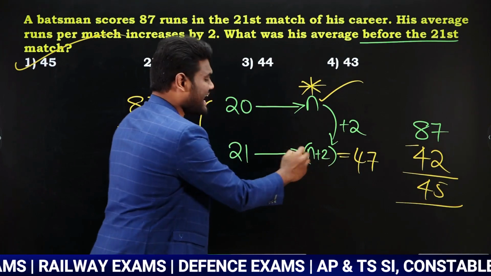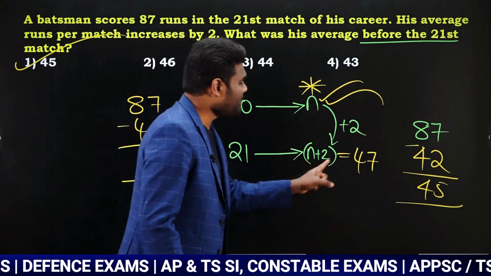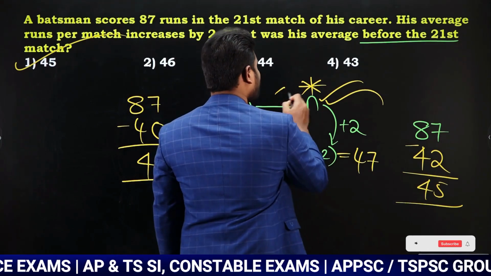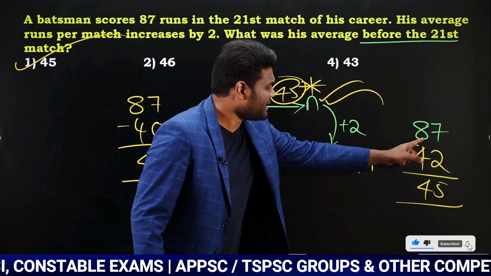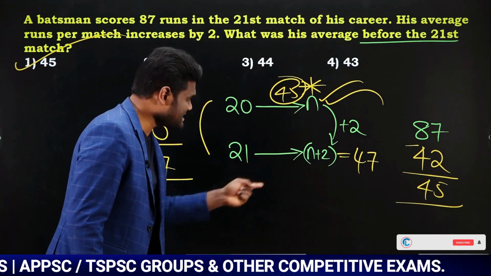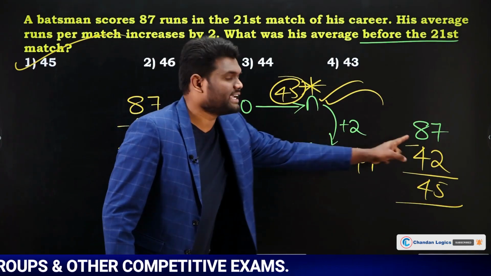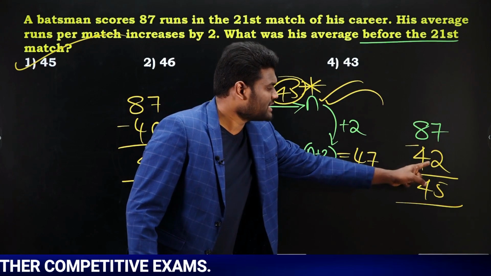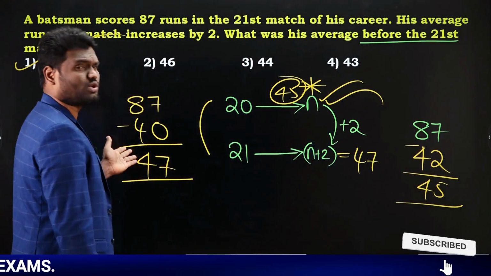So this value is 47. But our question is not n plus 2. Our question is n. As our question is n, if n plus 2 is 47, we can say that n is 45. That is the reason for 87 minus 42. Why this 42? Because for 21 innings each of them increased by 2. So 21 into 2 is 42. So 87 minus 42 will be 45. Either you can solve in this way or you can solve in this way as well.